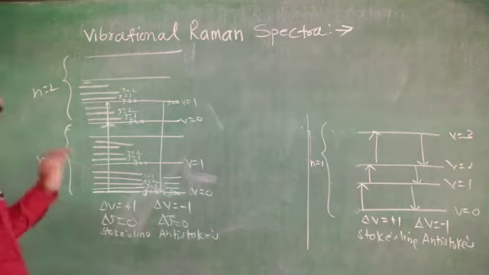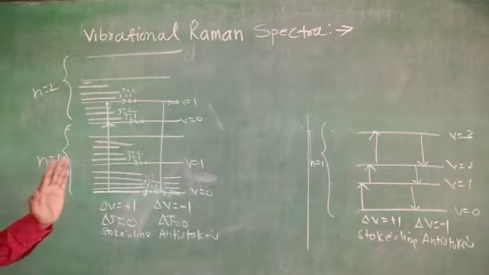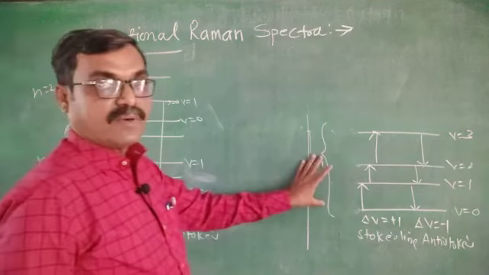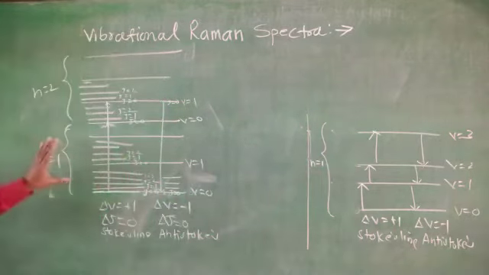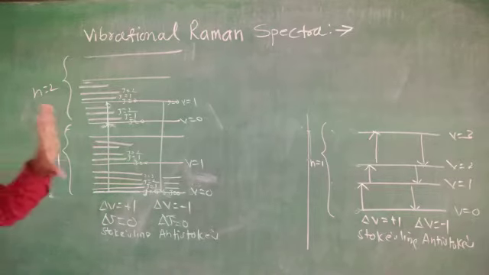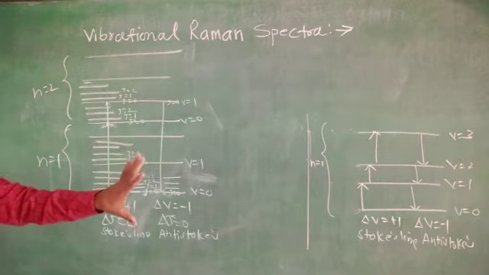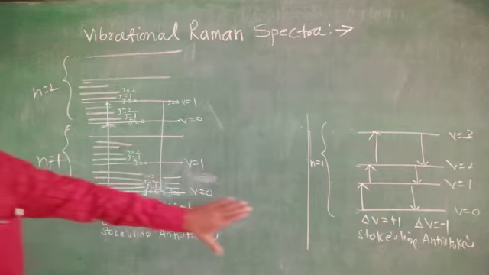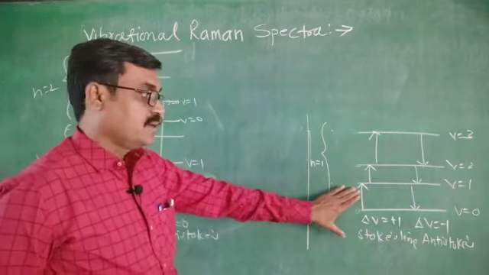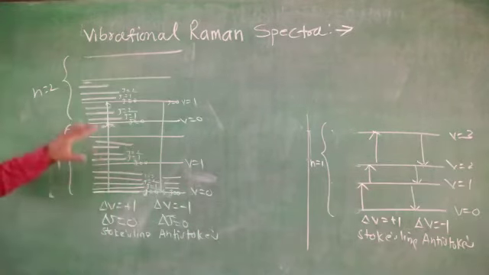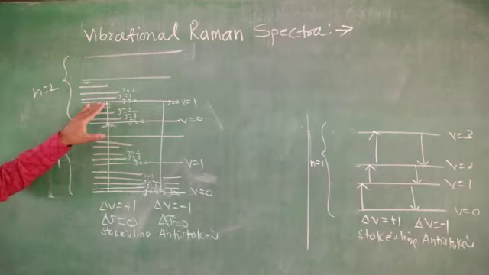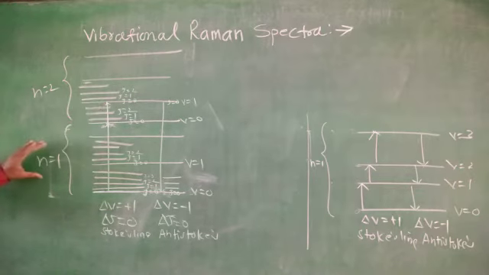In this way, in pure vibrational spectra, within the same energy level or within different energy levels, the same vibrational transition is there: V equals 0 to V equals 1.